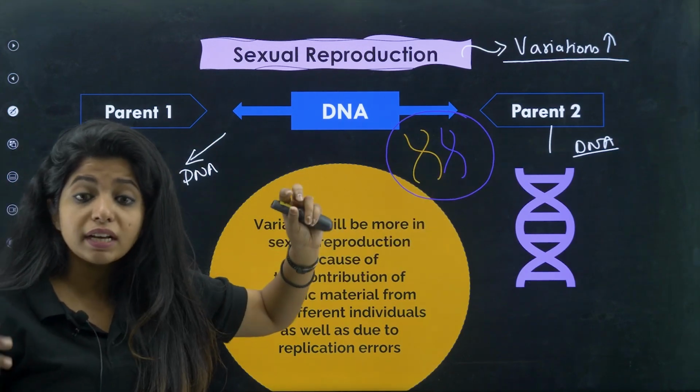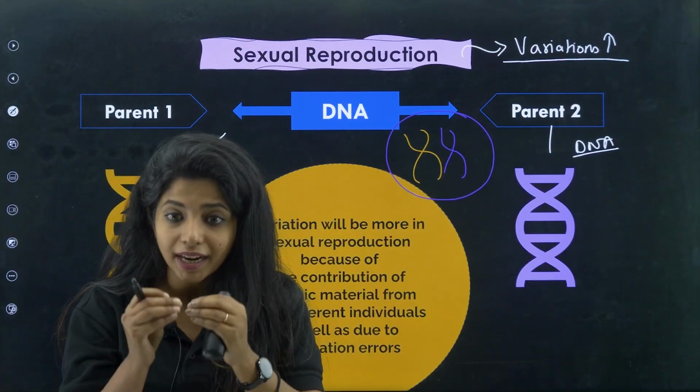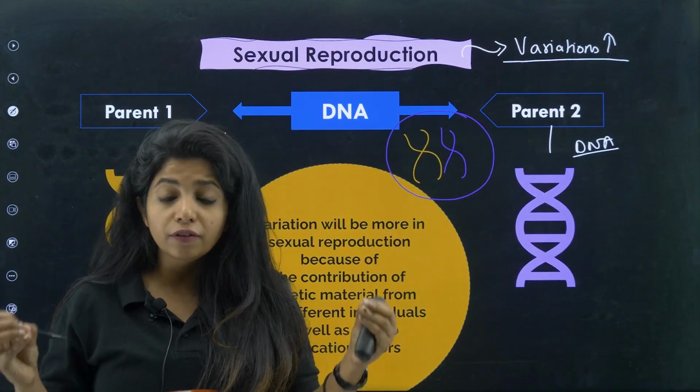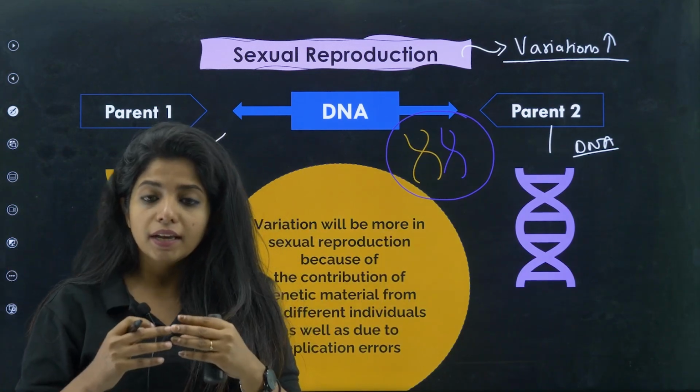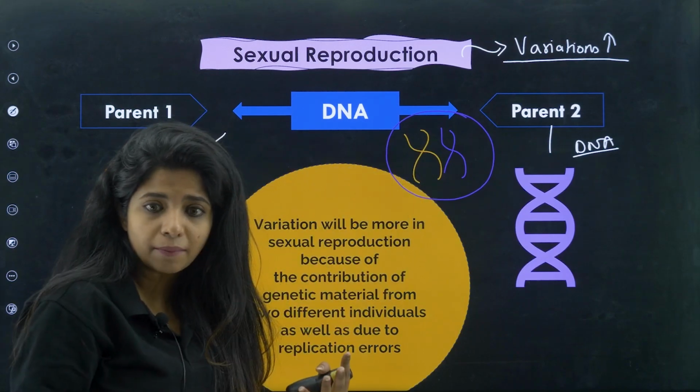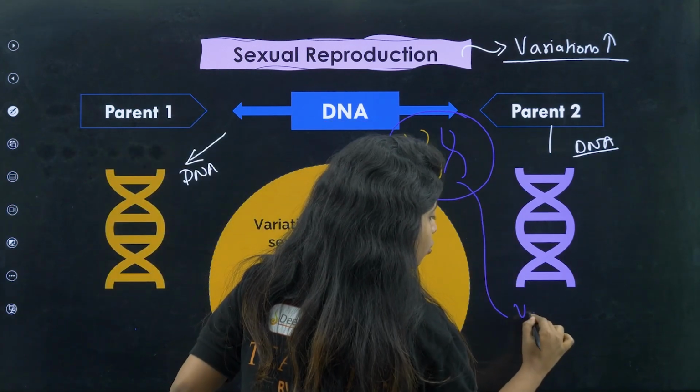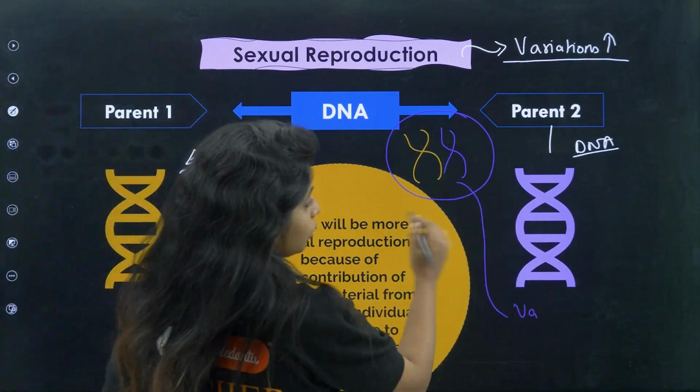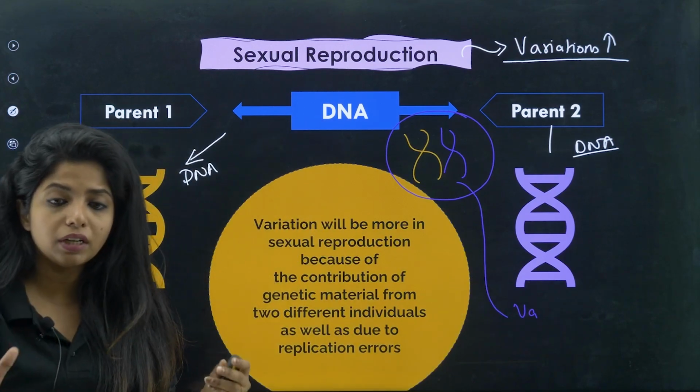So again, over here we are combining two different genetic traits. We are having two different genetic characters. So obviously the amount of variation will be more. I am different from my parent. This is a variation that I am having. So obviously, one reason being that two sets of chromosomes, or basically two sets of DNA, are coming together.